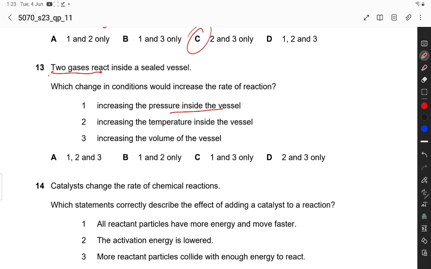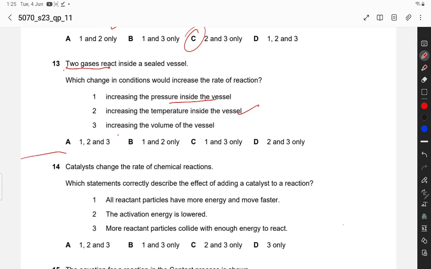When pressure increases, the particles collide with each other more. Increasing the volume of the vessel. So increasing the temperature inside the vessel.